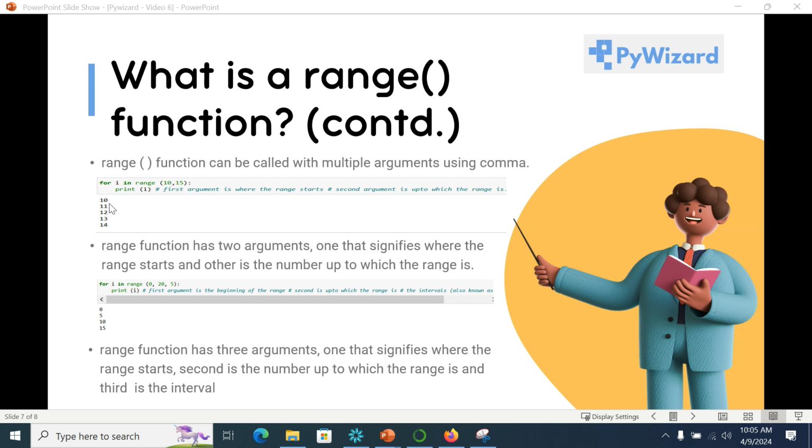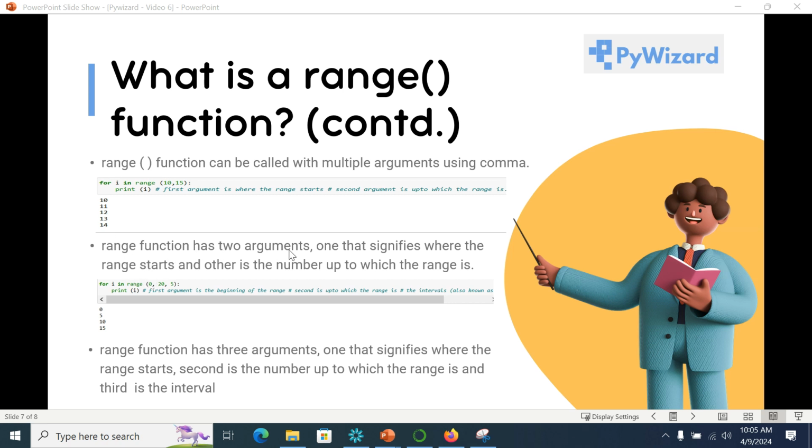So it starts from 10, 11, 12, 13, 14. Please note that it won't include the second argument. It's up till this that it needs to print. So it will print up till 15 minus 1, which is 14. 10, 11, 12, 13, 14.